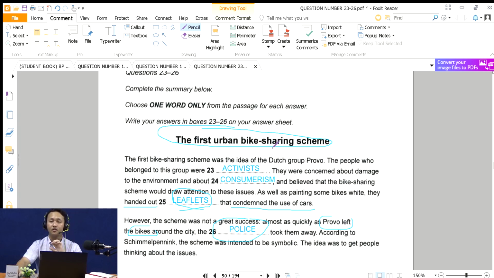The title helps you predict which paragraph will contain the information you need to find. It's not going to be all paragraphs, but maybe two or three paragraphs, or sometimes one paragraph. And because this is a summary, the information from the paragraphs of the text will be combined into paragraphs, which we call a summary here.